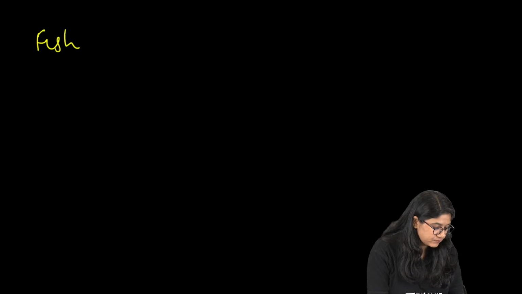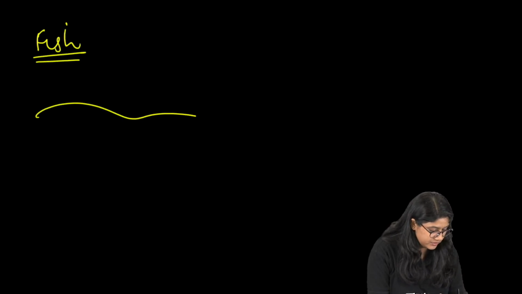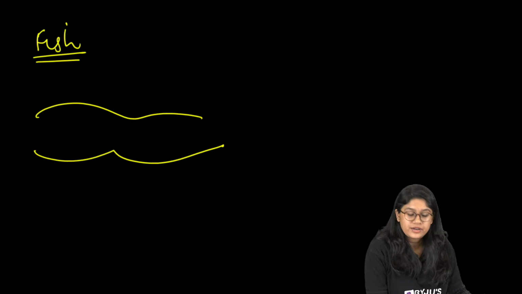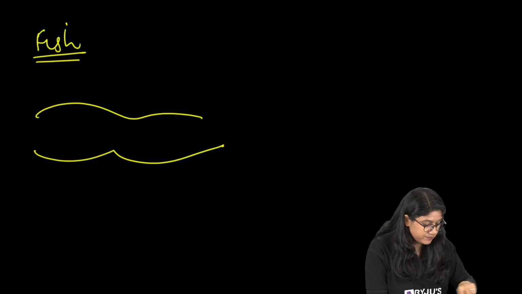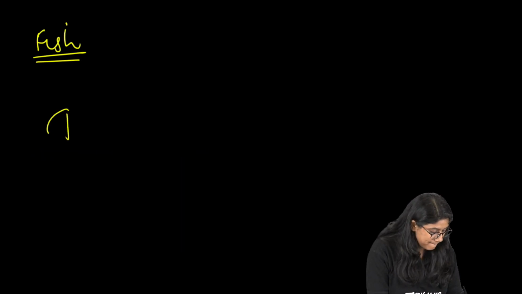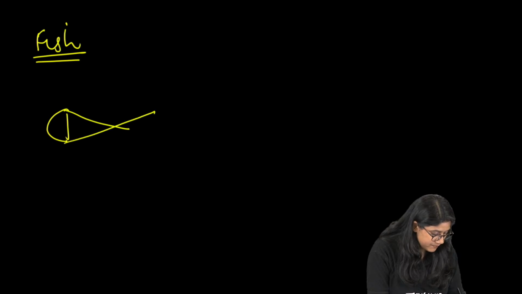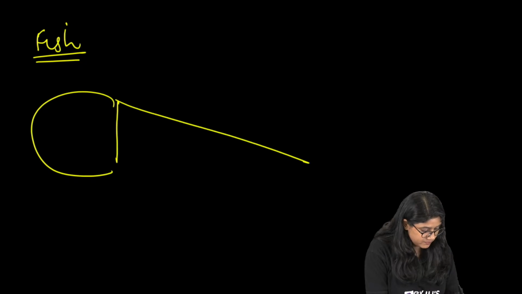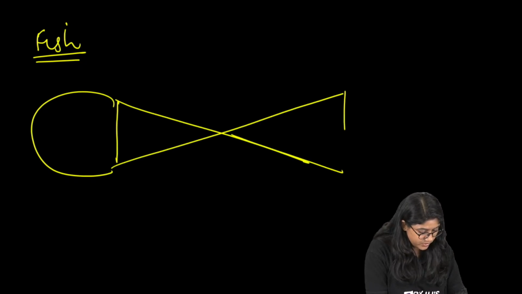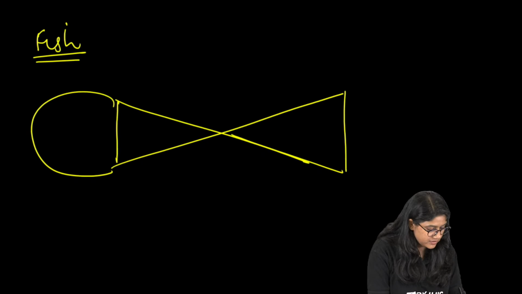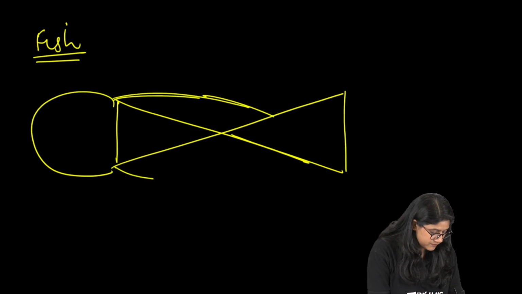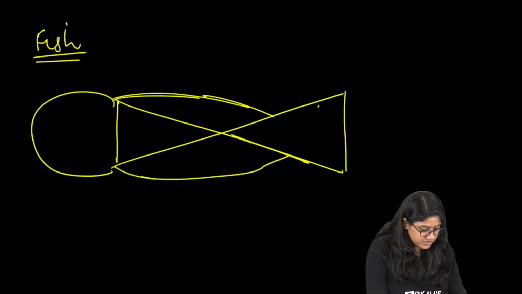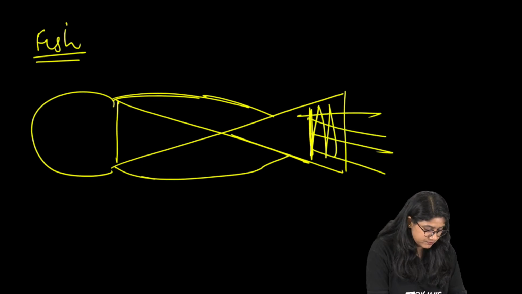Single circulation, I'll explain. In fish, they have a two chambered heart. This is the fish body, and this is the last part of the tail.